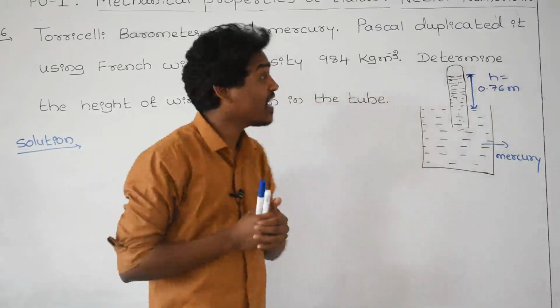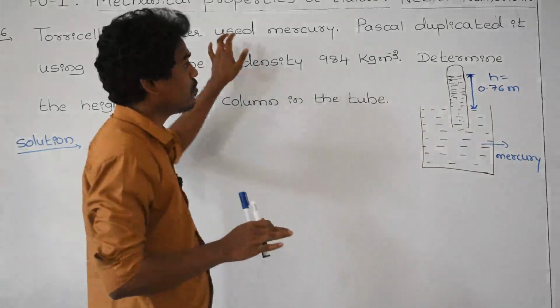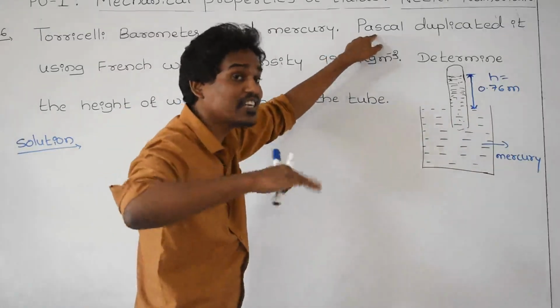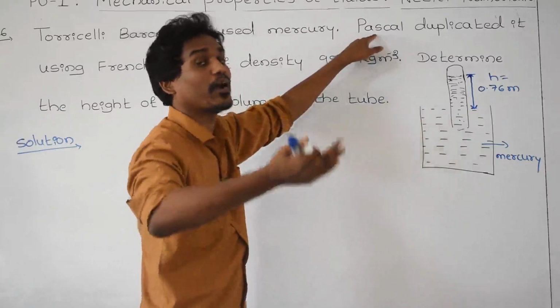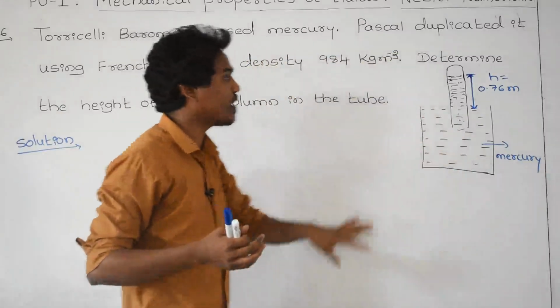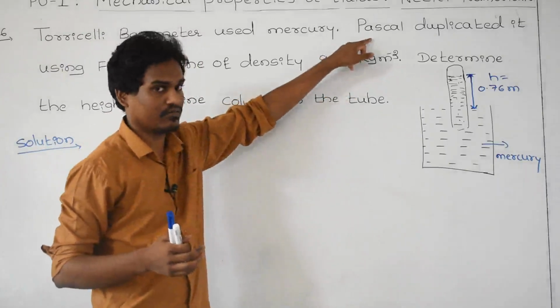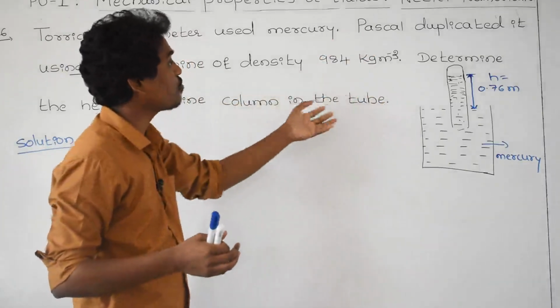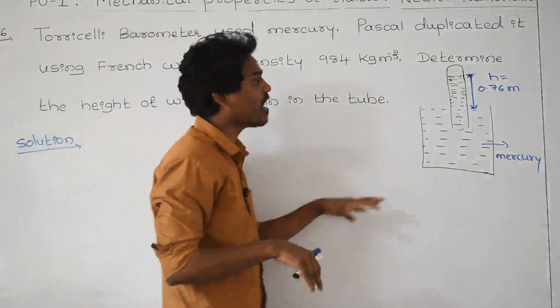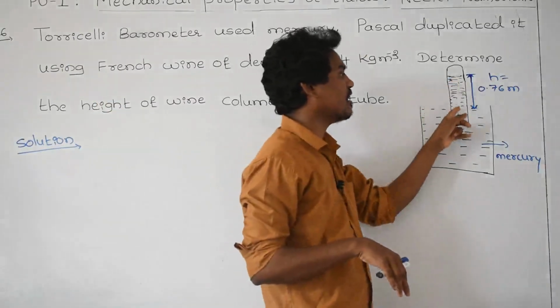But what he has asked, don't use mercury. Pascal, what is he doing? He is replacing mercury by the French wine. Mercury बदलागी ಏನು ತಗೋತಾನ? French wine ತಗೋತಾನ ಯಾರ? Pascal. If you use a French wine instead of mercury, what will be the height of this liquid?